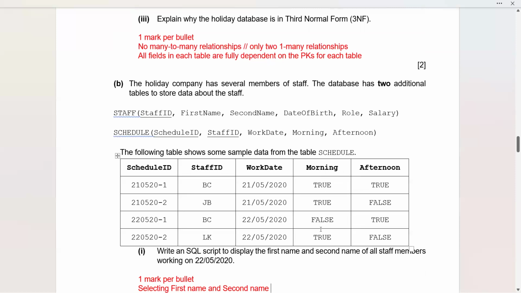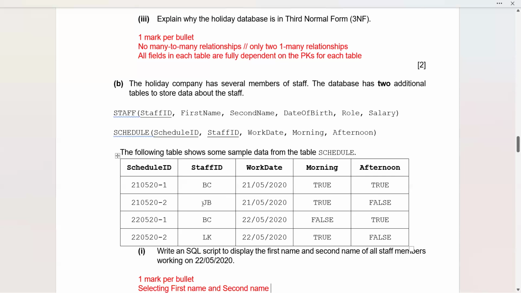The staff ID is mentioned here. You can see it as duplicated definitely because schedule ID is going to be for a staff. Its work date, like which day he is working. Morning, afternoon, both are true for this schedule ID and this person.